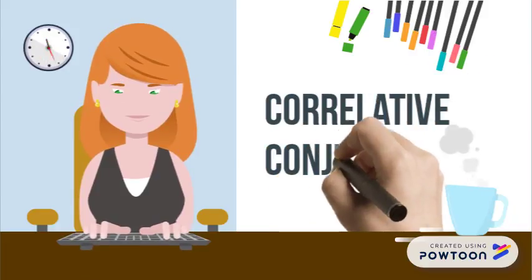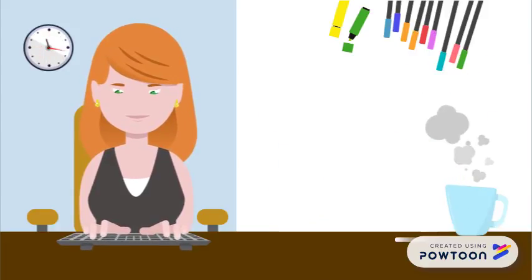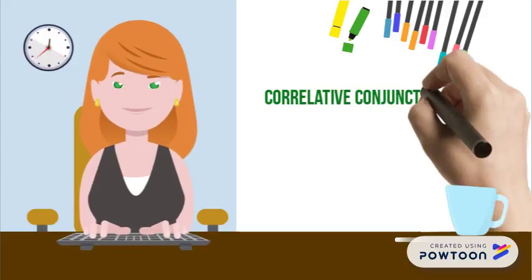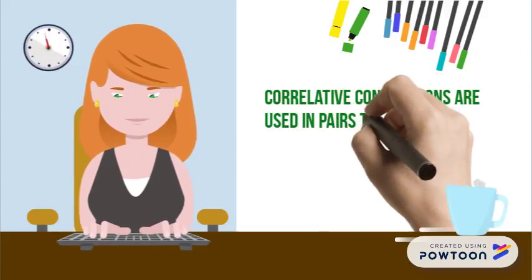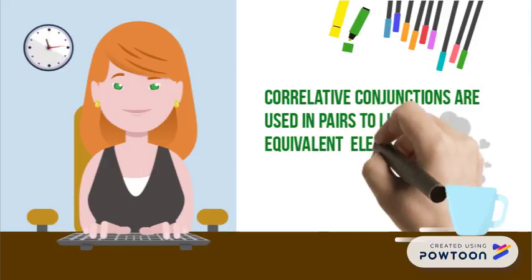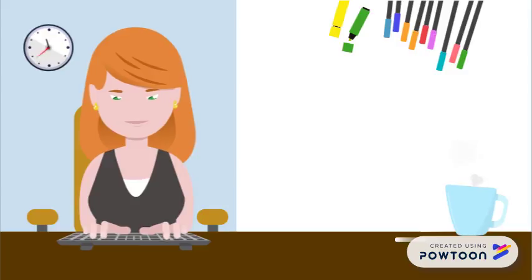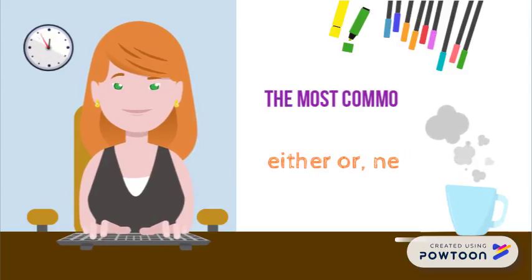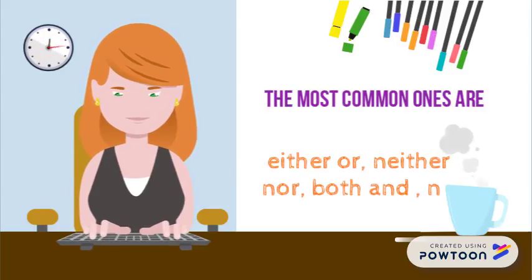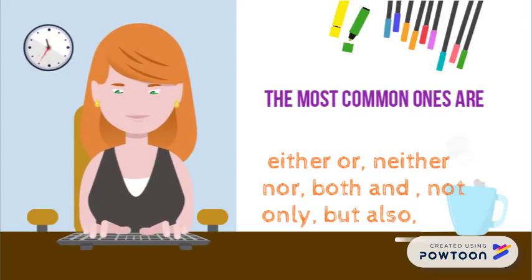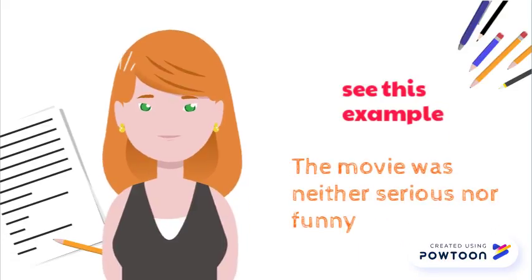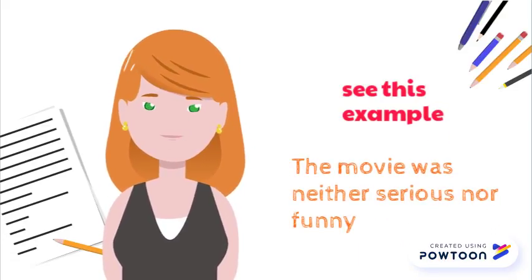What are correlative conjunctions? Correlative conjunctions are used in pairs to link equivalent elements in a sentence. The most common ones are either...or, neither...nor, both...and, not only...but also. See this example, you will understand: the movie was neither serious nor funny.